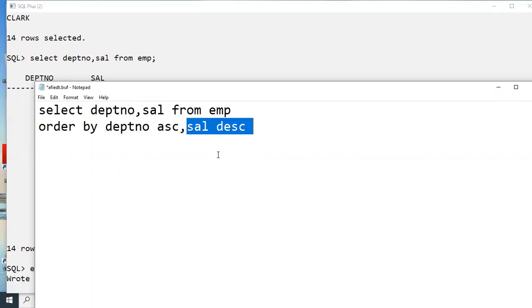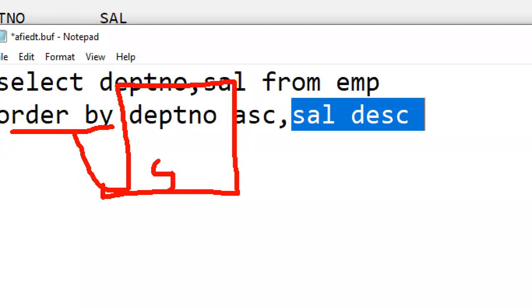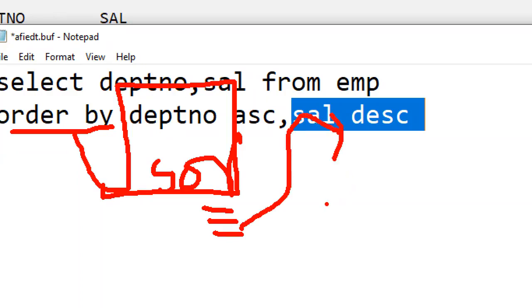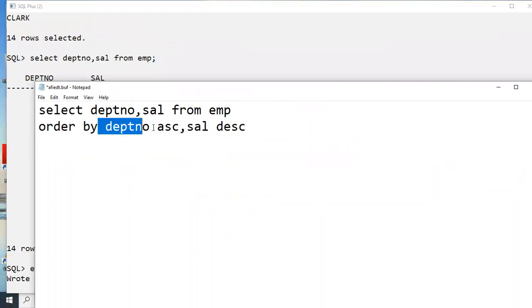Not all columns are totally ascending and descending here. That's why the ANSI standard says: whenever we use more than one column in the order by clause, database servers always sort data based on a single column, not all columns. Only one column. Which column? The first column in the order by clause; data is sorted based on this column only. But if this column has duplicate data, that group is sorted by the second column. Again, if the second column also has duplicate data, that group is sorted by the third column. Again, if the third column also has duplicate data, that group is sorted by the fourth column. That much powerful.